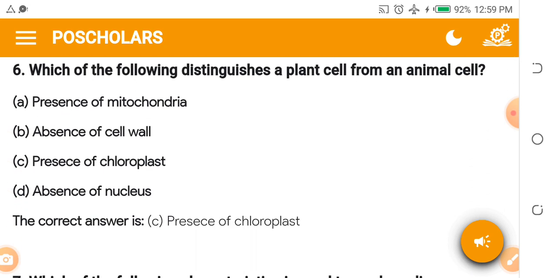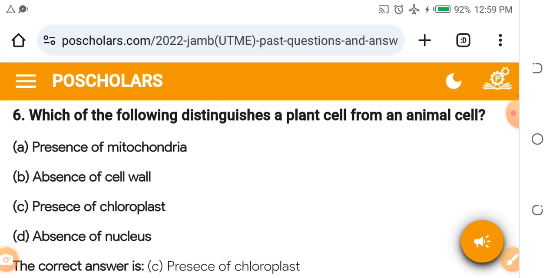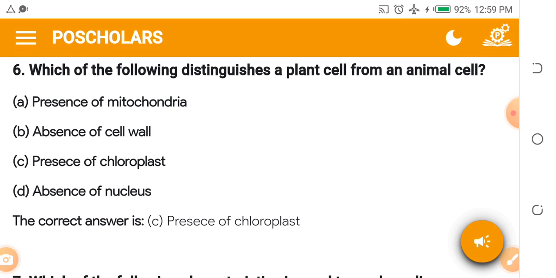Which of the following distinguishes a plant cell from an animal cell? A. Presence of mitochondria. B. Absence of cell wall. C. Presence of chloroplast. D. Absence of nucleus. The answer is C. Presence of chloroplast. Remember that a plant cell has chloroplast because a plant cell has chlorophyll, which they use for photosynthesis. Okay, are you following?